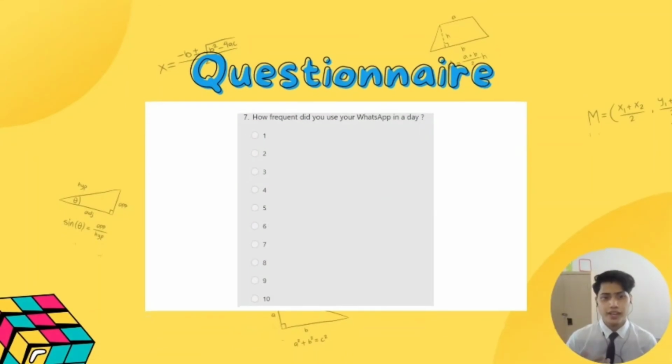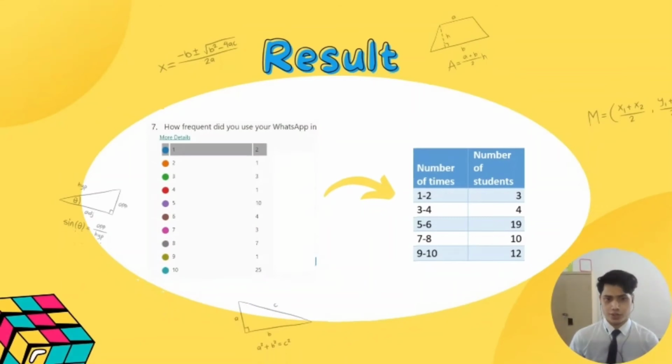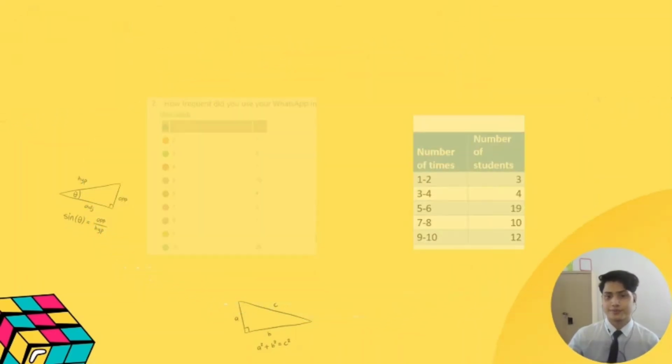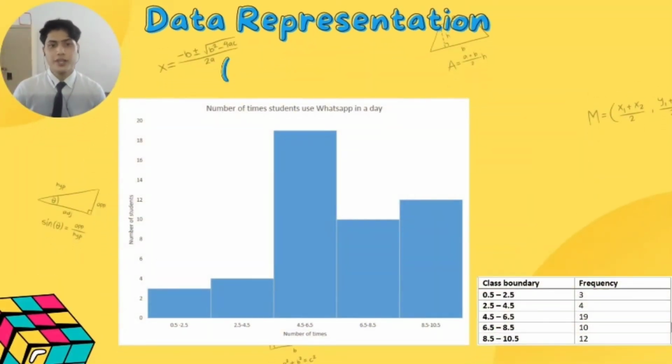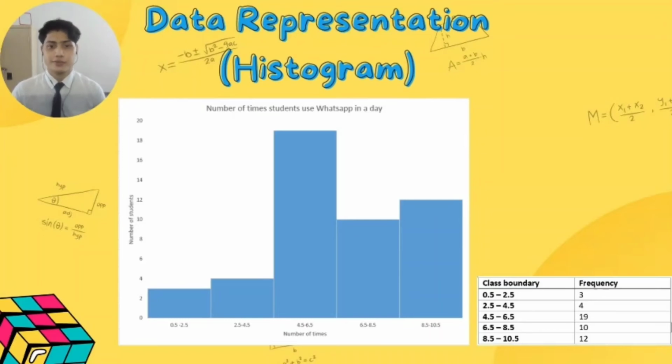For this data, we asked around 48 students how many times they use WhatsApp in a day through a survey. Soon after they finished answering the question, the raw data was achieved and we tabulated it to gain a clearer view. Based on the tabulated data, we constructed a histogram which has 5 classes, starting from the range 0.5 to 2.5 and continuing until 8.5 to 10.5. Notice that in the histogram, we use class boundaries and the class width, which is denoted by the capital letter C, that is 2.